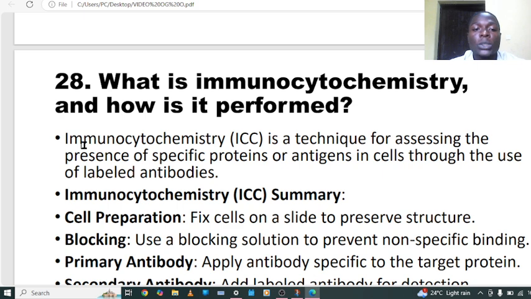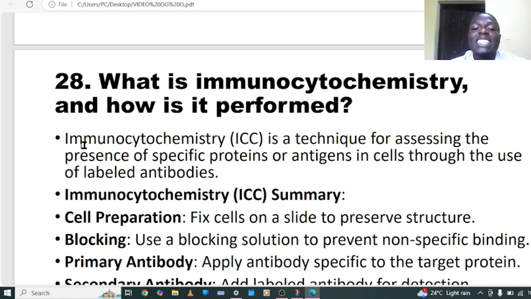This question number 28 is talking about what is immunocytochemistry. In this question there are two words. When we talk about immuno, it is all about the immune system, it is all about antibodies. When we say cyto, we are dealing with cells.